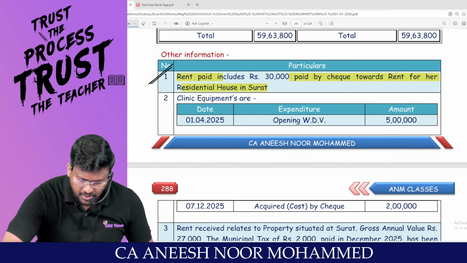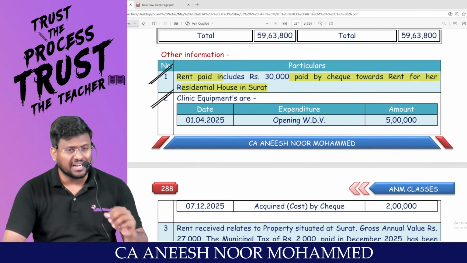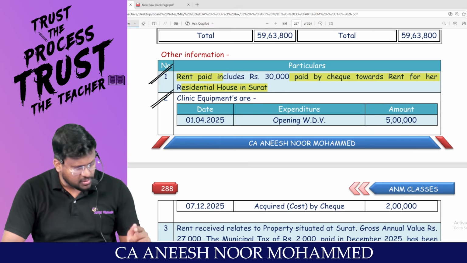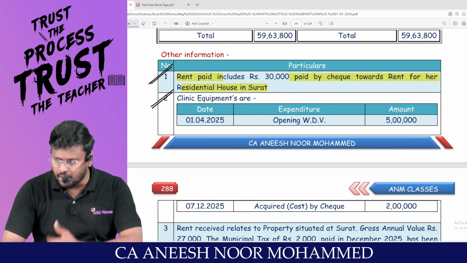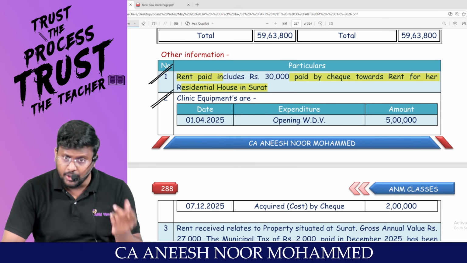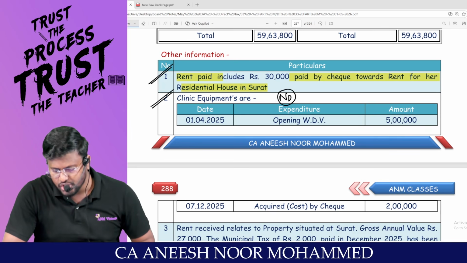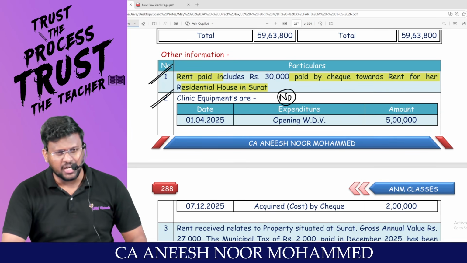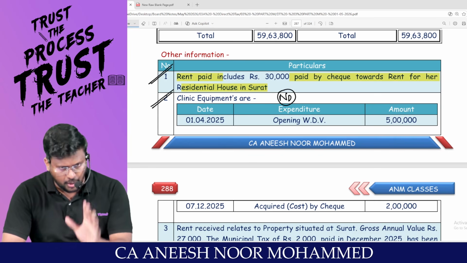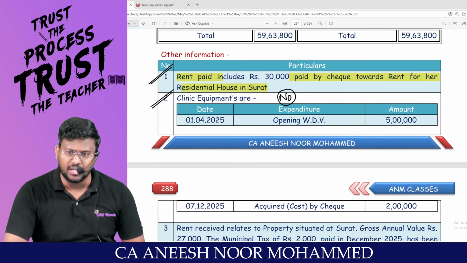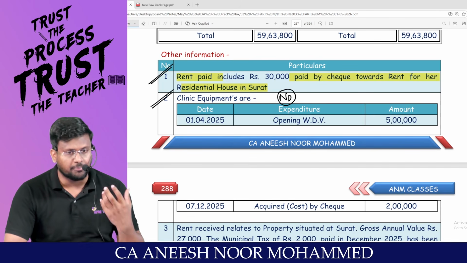Clinic equipments. My dear lovable students, clinic equipments are capital expenditure. For clinic equipments, you are not entitled to debit to the P&L account. But for clinic equipments, you are entitled to claim depreciation. That too normal depreciation, no additional depreciation. Because additional depreciation will be available only under the optional tax regime, that too if an assessee is engaged in the production or manufacture of any article or thing, or generation or distribution of power. Am I right, sir?